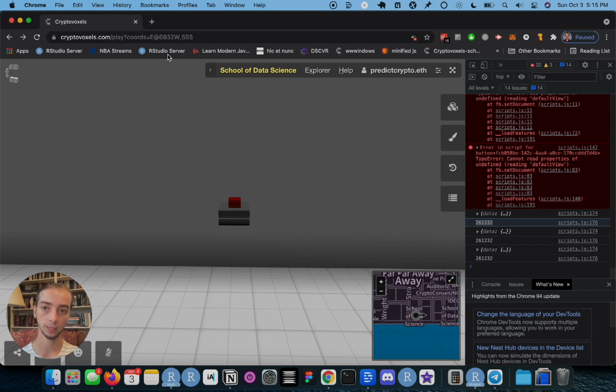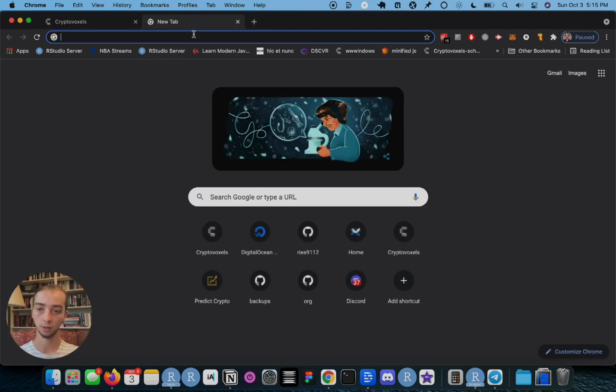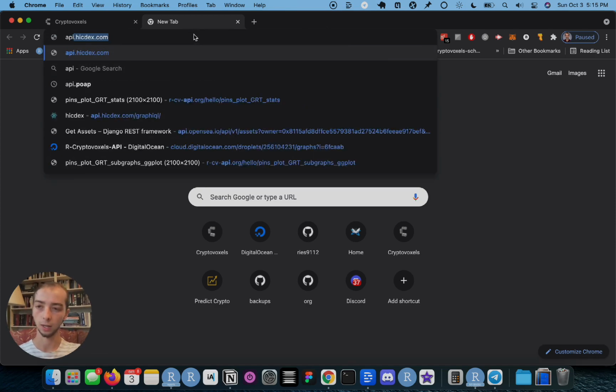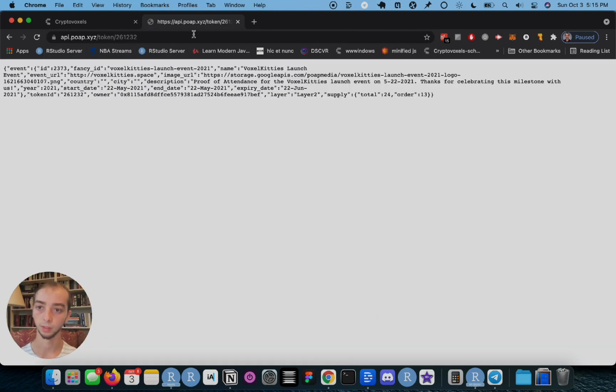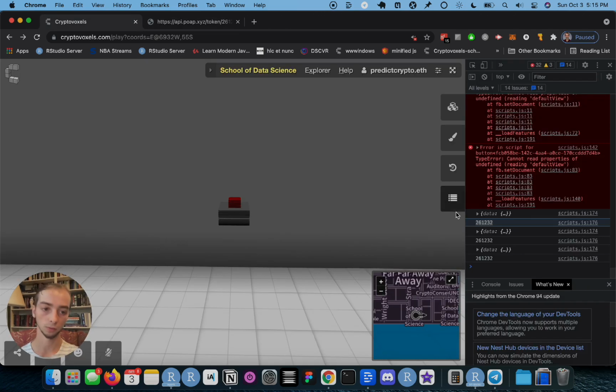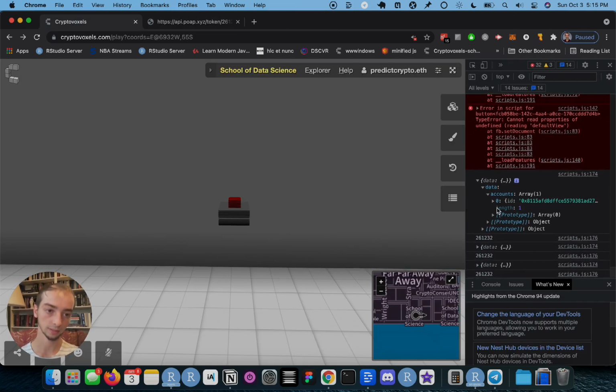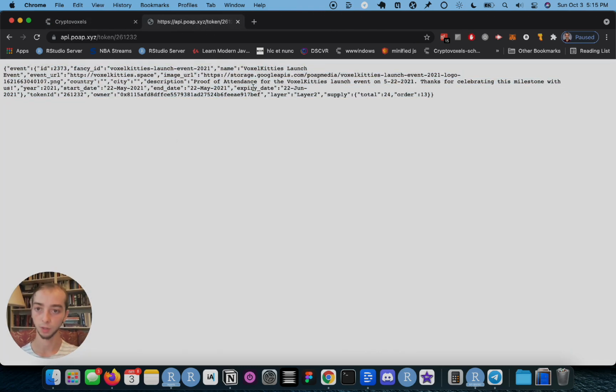So I just copied the ID, and I'm going to open a new tab here, and I'm going to make an API request through the browser. So I'm going to do api.poap.xyz, and then token, and then the one we want. And you can see that we basically get the equivalent of what we see in Cryptovoxels when we do this stuff. This is a JSON response, and we're basically seeing the same kind of response here.